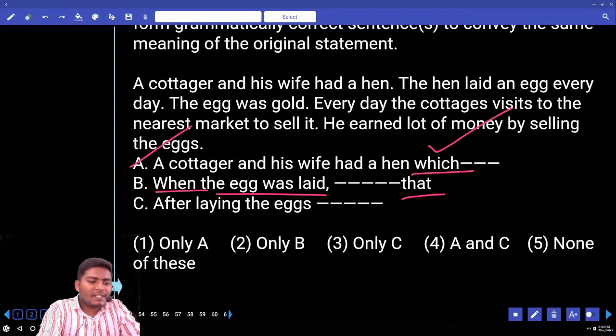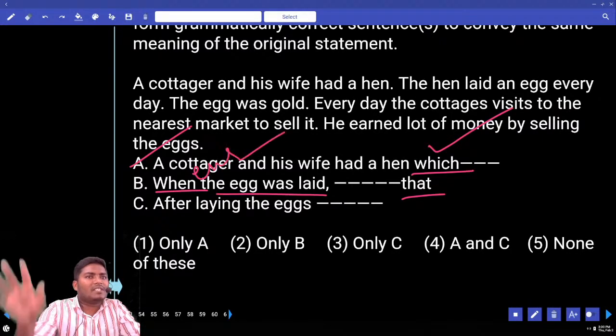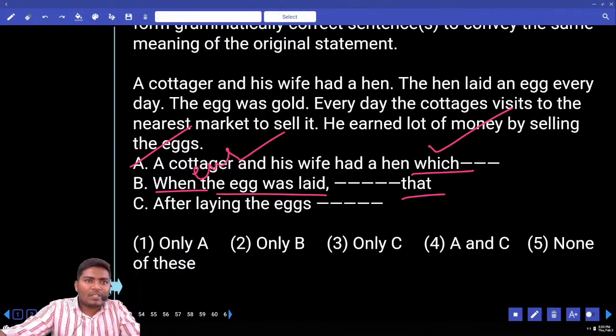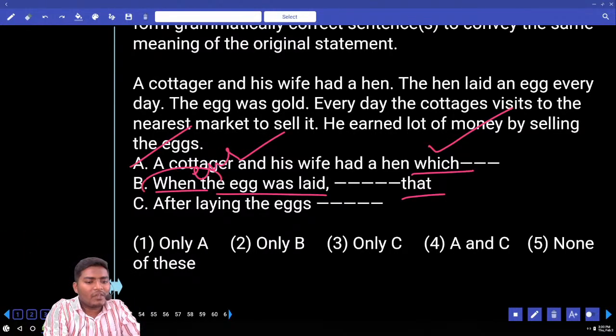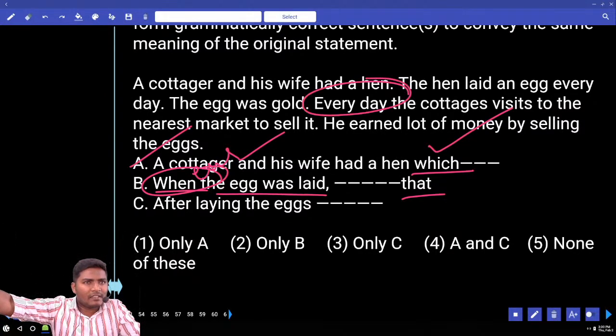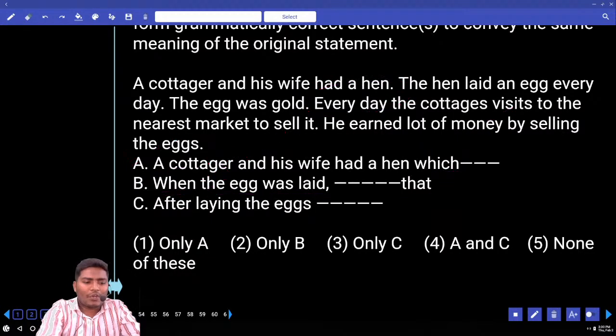See, the sentence is beginning with whenever the egg was laid. Whenever the egg was laid, it was taken to the nearby market. That you can use. But when you say when, it is like a point of time. Are we referring to a point of time or are we referring to anything that is happening daily? Daily thing. So it is not a point of time, element B.